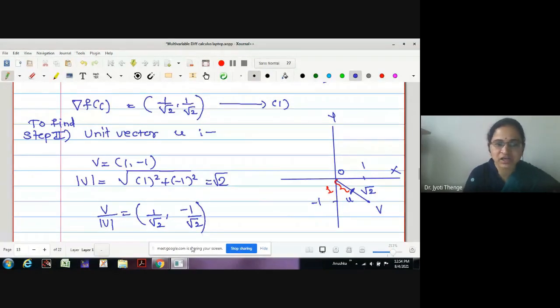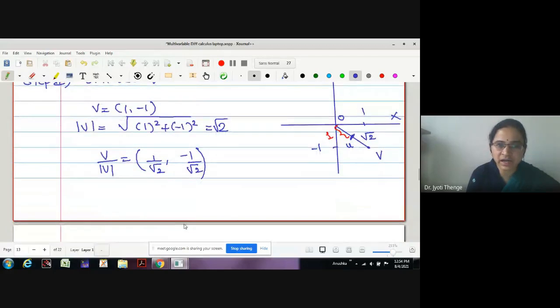Okay. Now you can check whether this is of unit length or not. Students have to check this. Square of 1 upon √2 is half. Square of minus 1 upon √2 is also half. Half plus half, it is 1. Therefore, the modulus of this vector is unity. Therefore, a unit vector can be obtained by dividing the given vector with its modulus. That is, dividing a vector by its modulus means you can drag back this vector to the unit's position. Dividing by a scalar means dragging the vector back to this position.